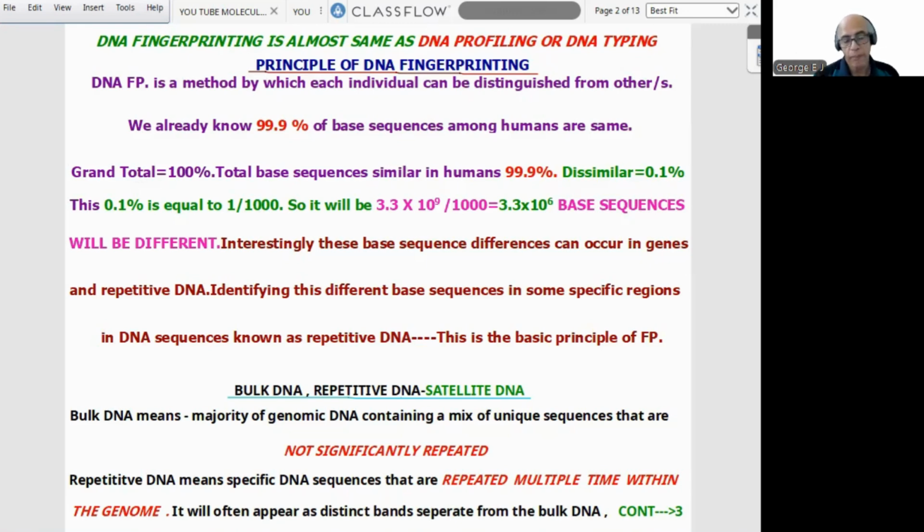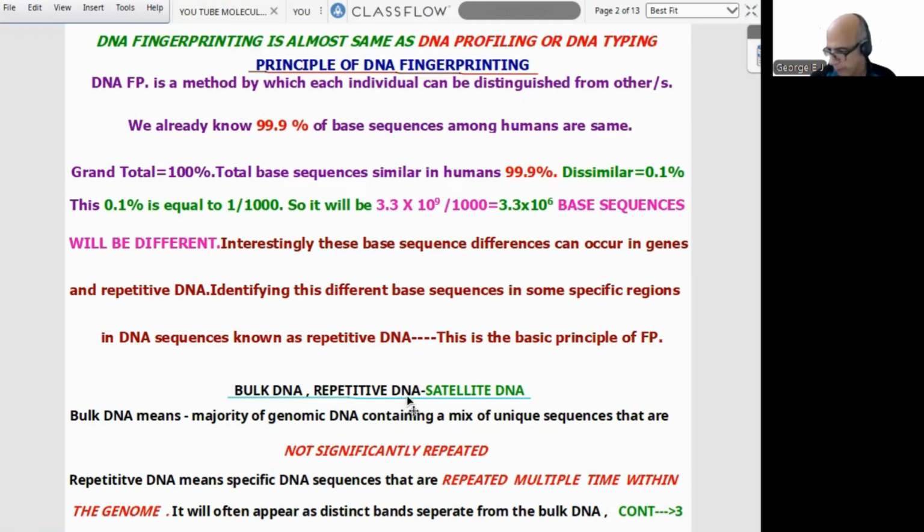While repetitive DNA means specific DNA sequences that are repeated multiple times within the genome. It will often appear as distinct bands separate from the bulk DNA. So repetitive and bulk DNA, I think it is clear. Now we can proceed to the next page.